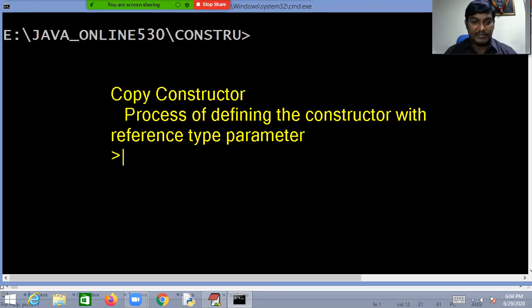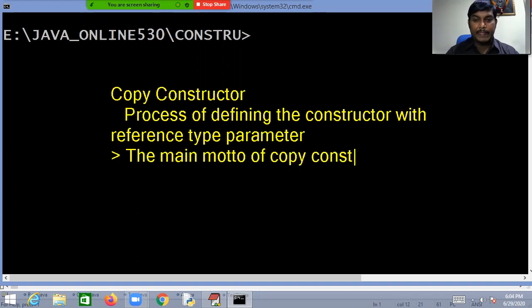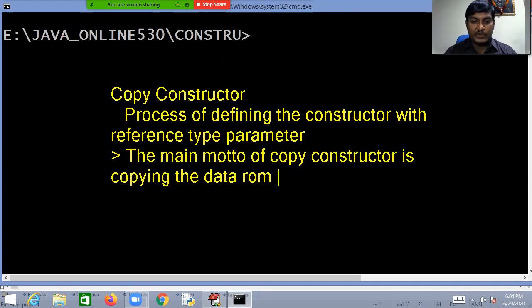The main motto of the copy constructor is copying the data from one object to another. This is the case.